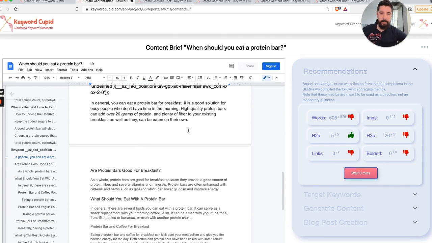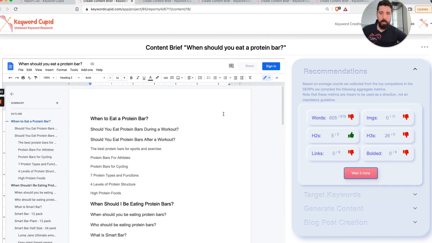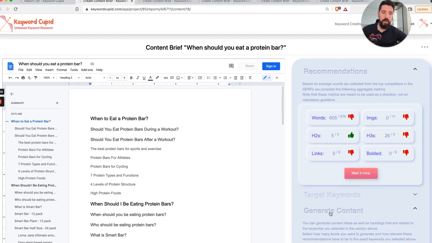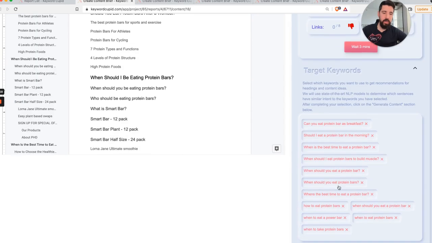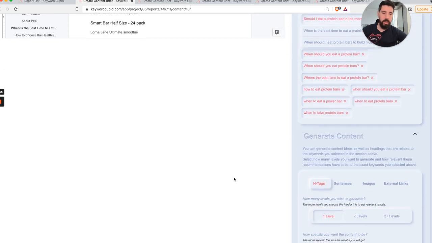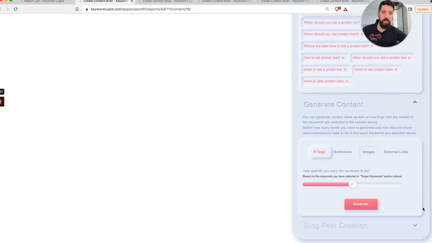The very interesting thing that we can do, because we have content scraped from the articles that are ranking on Google, and we also have a version of BERT and MUM that we have in our servers, we can calculate the similarity with the keywords that you're selecting. So these are the keywords that you have selected for your brief. Let's just say that you want to target a specific intent, and let's just say that you want to generate an image that is very relevant to those keywords from the competitors.